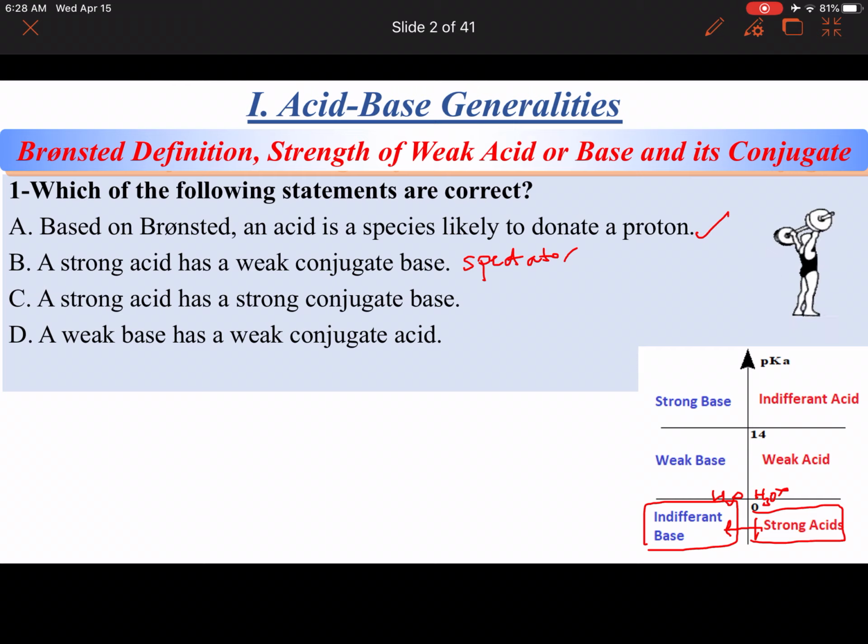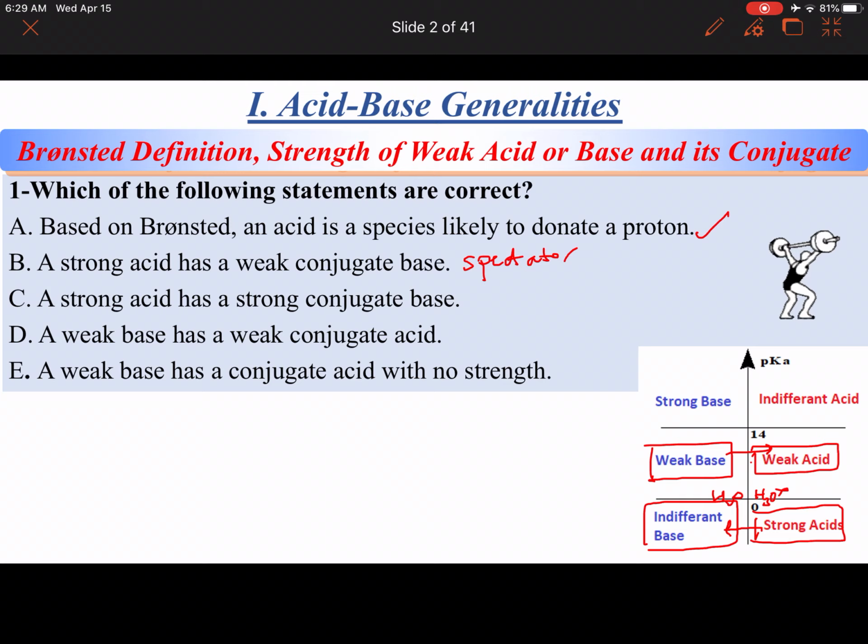A weak base has a weak conjugate acid. All right, so we're on this here. Now go back to this corner. Weak base gives us a weak conjugate acid, and that is indeed the case. So weak gives weak. Clear?